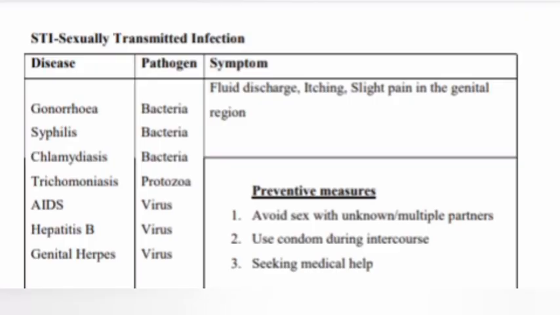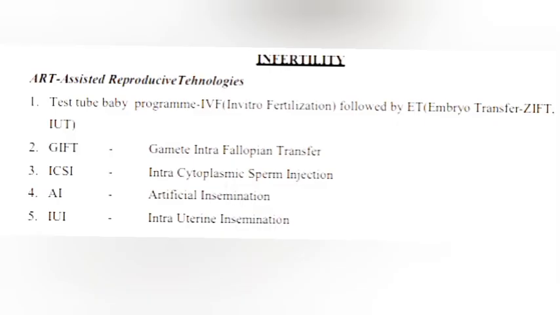STI, sexually transmitted infections. Disease and pathogen: gonorrhea, bacteria; syphilis, bacteria; chlamydiasis, bacteria; trichomoniasis, protozoa; AIDS, virus; hepatitis B, virus; genital herpes, virus. Symptoms: fluid discharge, itching, slight pain in the genital region. Preventive measures: avoid sex with unknown or multiple partners, use condom during intercourse, seek medical help.